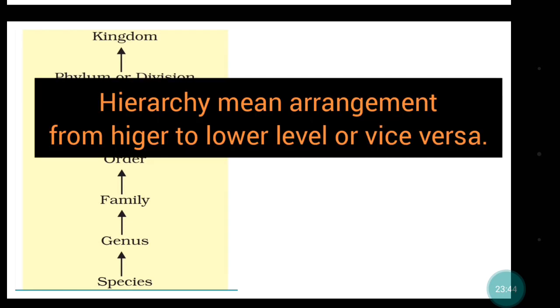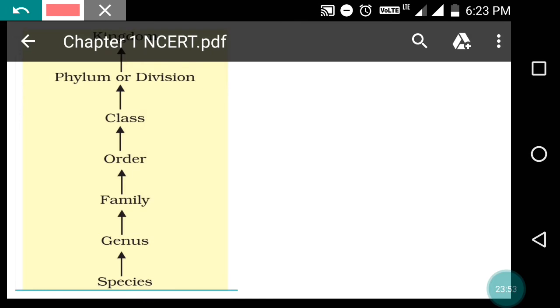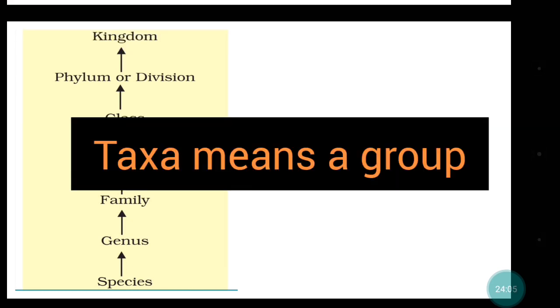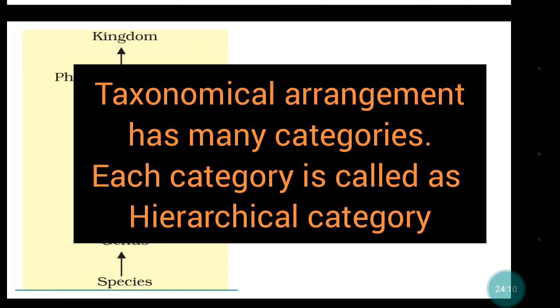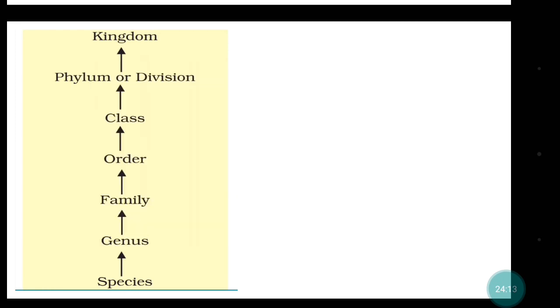So what does hierarchy mean? Hierarchy means levels, ranks from the highest to the lowest. So all these are the taxa: species, genus, family, order, class, phylum, and kingdom, right? Kingdom is the highest rank of taxonomy, and species is the lowest rank or taxon, you can say, in this taxonomical hierarchy.